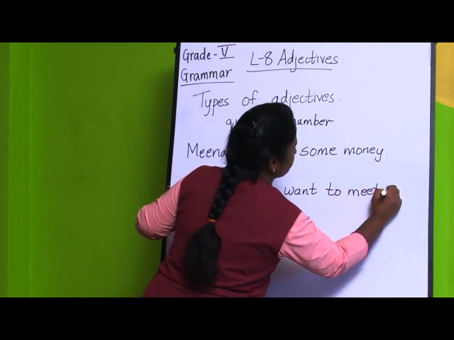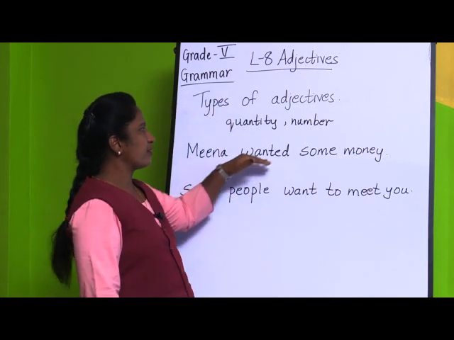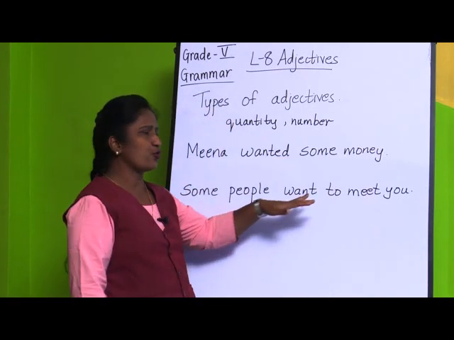You can see one word is common in both the sentences: Meena wanted some money, some people want to meet you.